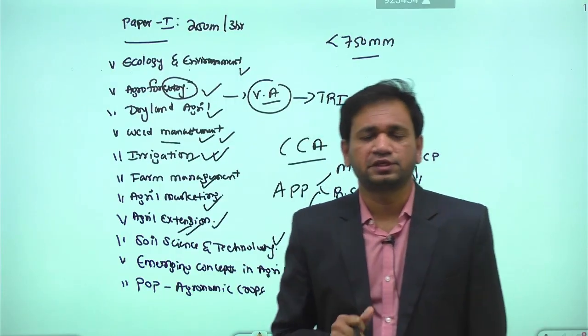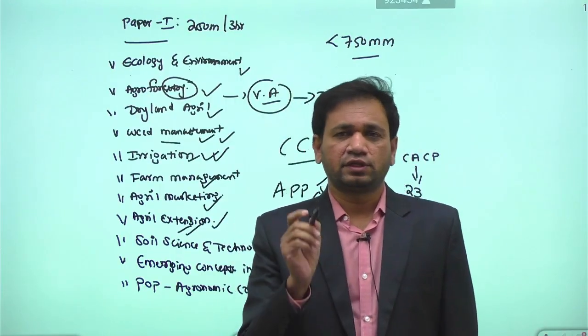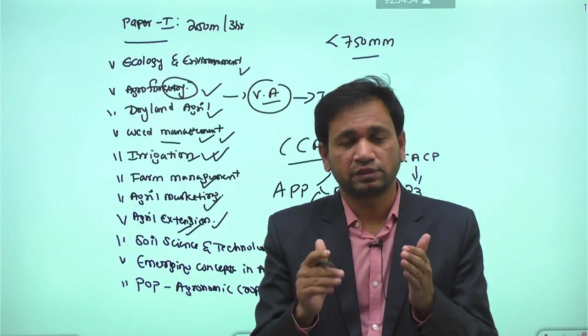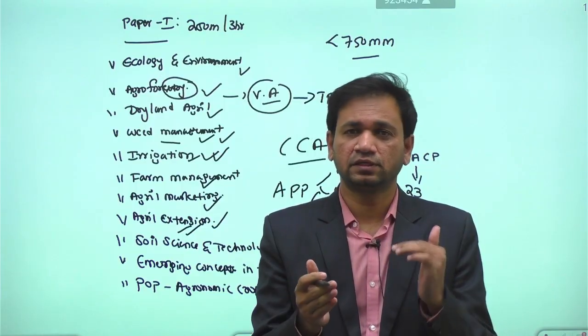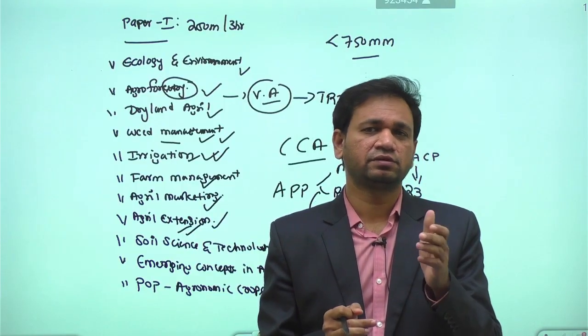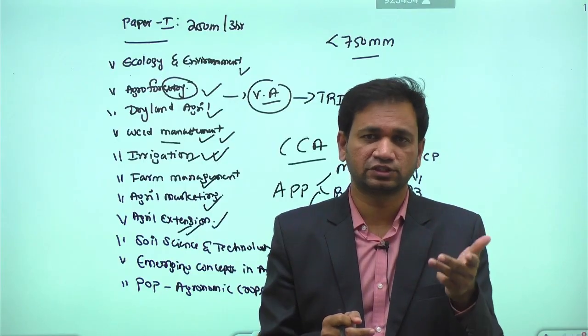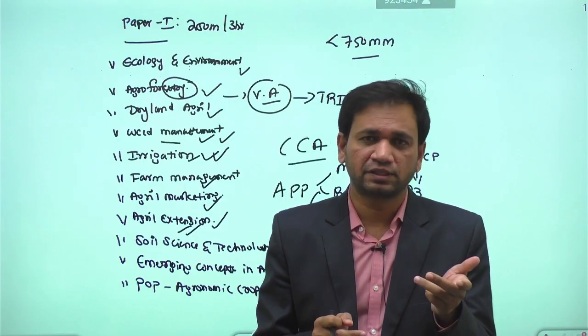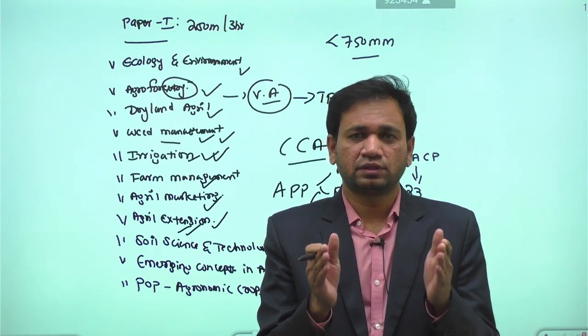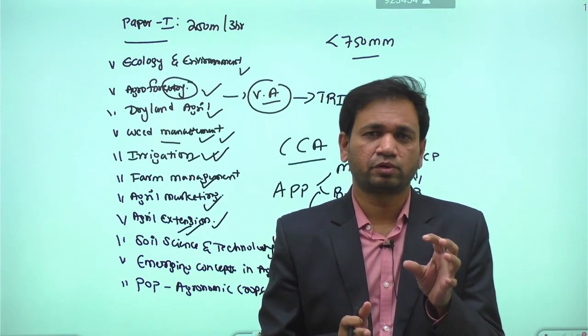In soil science and technology, we will discuss the basic properties of the soil. Among the properties, some are physical properties, some are chemical properties, and some are biological properties of the soil. For the physical properties, we have soil structure, soil texture, bulk density, water holding capacity, particle density, and another is porosity. These are the basic criteria for the physical properties of the soil.